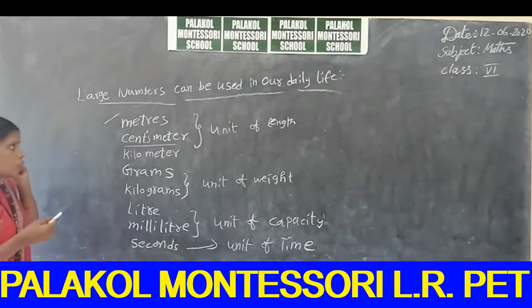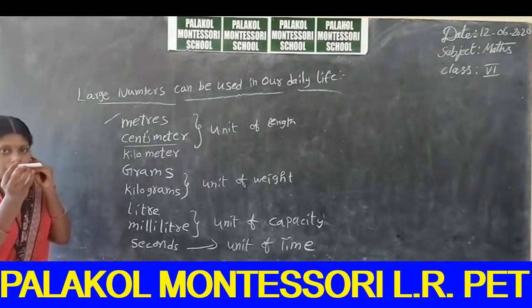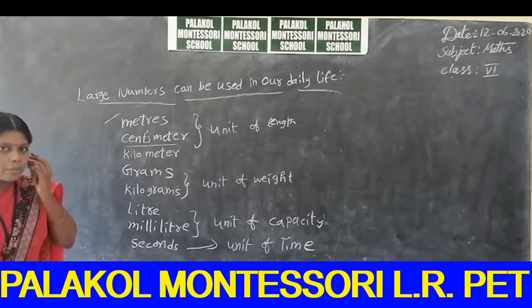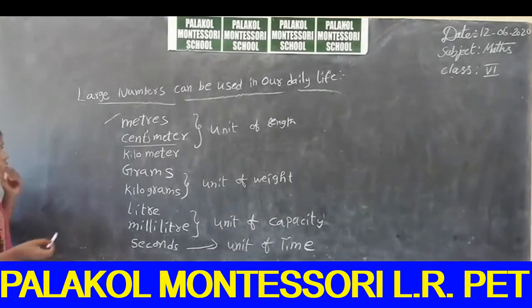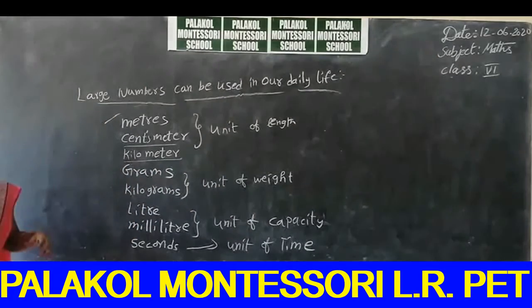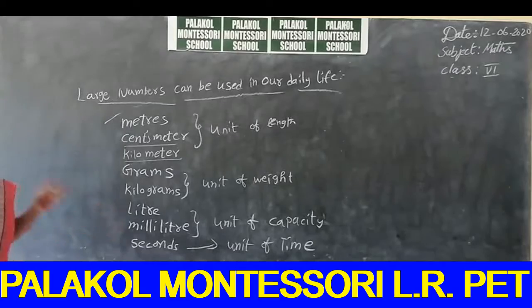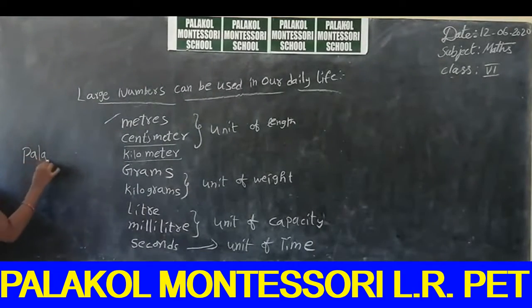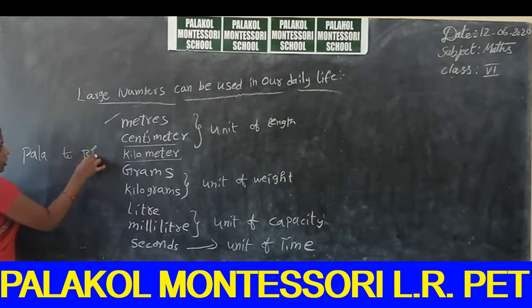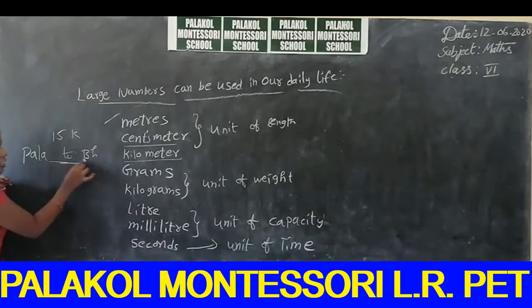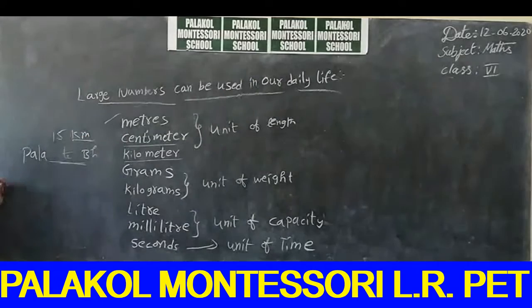It is 5 centimeters or 2 centimeters, because small things can be measured in centimeters. And kilometer is used to measure the distance between two places, for example, the distance between Palakollu and Bhimavaram, 15 kilometers or 12 kilometers.